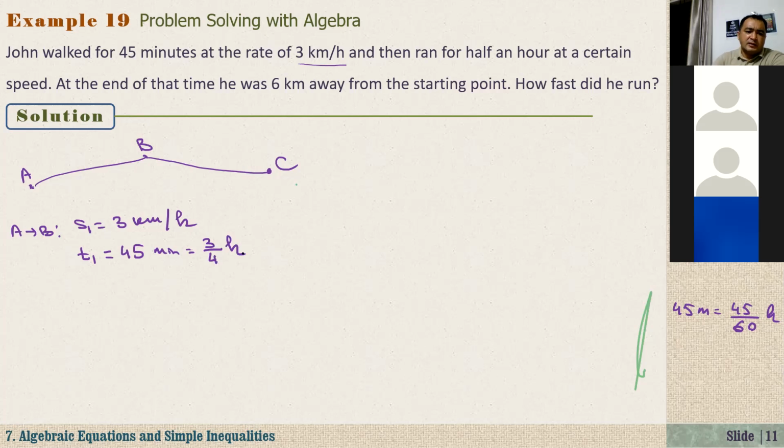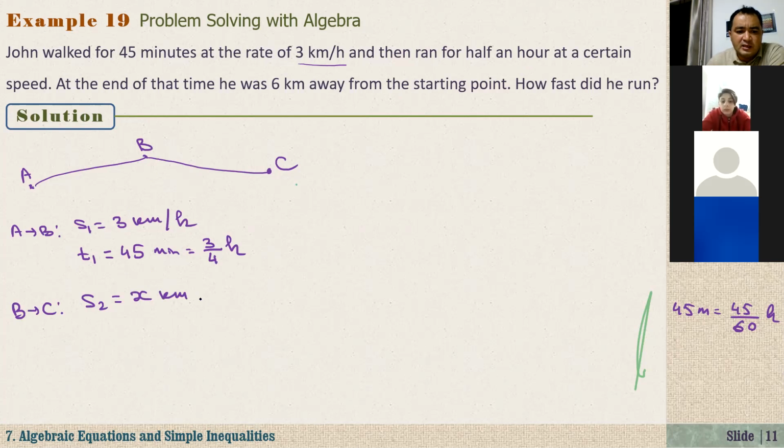That is his speed and time from A to B. And how about from B to C? It says he then ran for half an hour at a certain speed. His speed S2 we don't know, so let's say his speed was X kilometers per hour. And half an hour, what is that? T2 is equal to 1 over 2 hours.